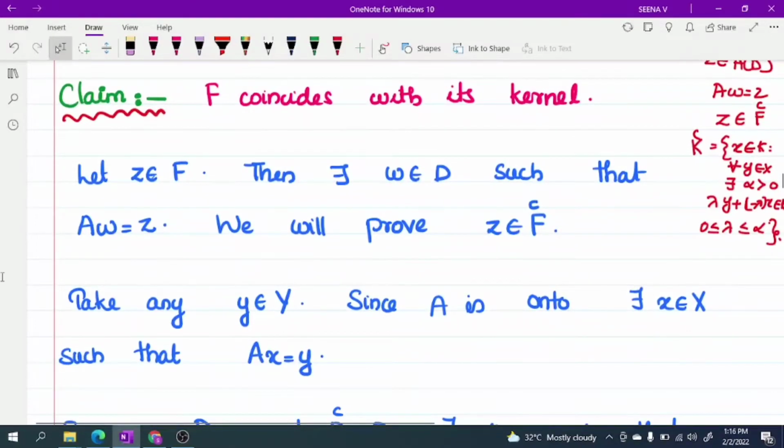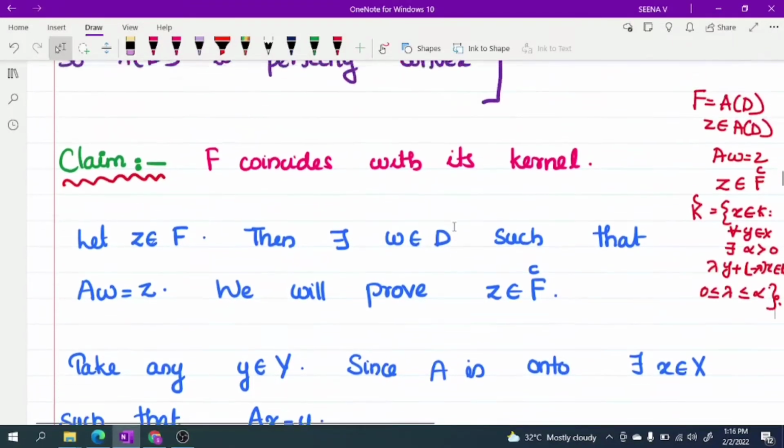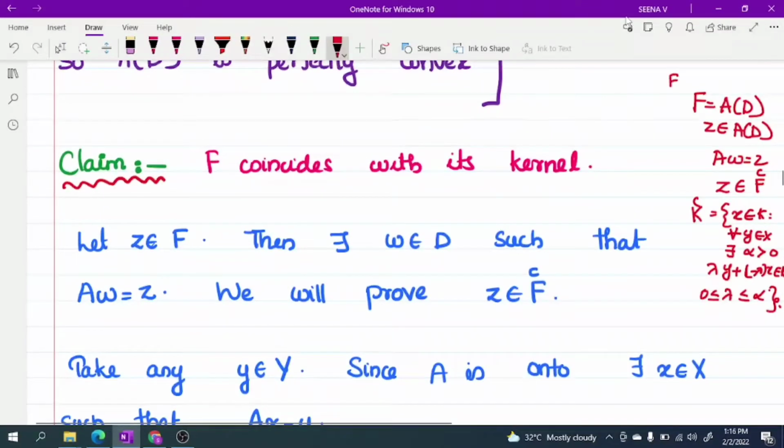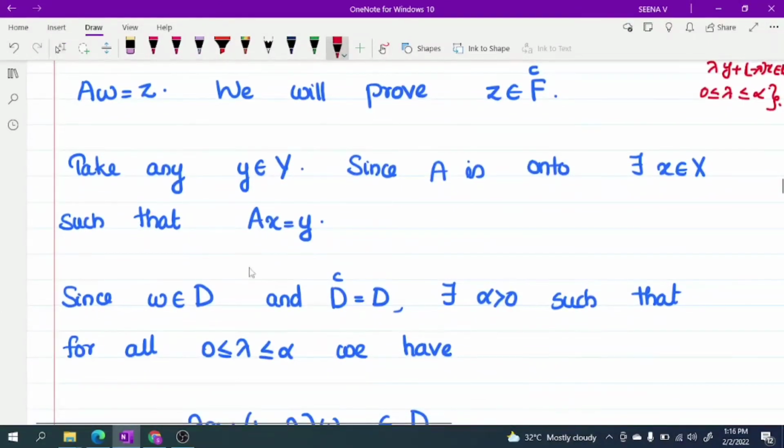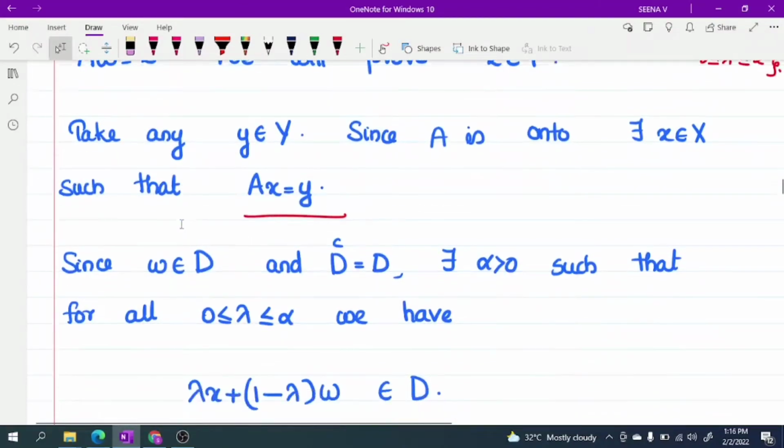Okay. So take any y belongs to Y, because this capital F is a subset of Y, because AD, the operator A is a map from X to Y. So AD is a subset of Y. So choose any y belongs to Y. As A is onto, there exists an x belongs to X such that Ax equal to y.